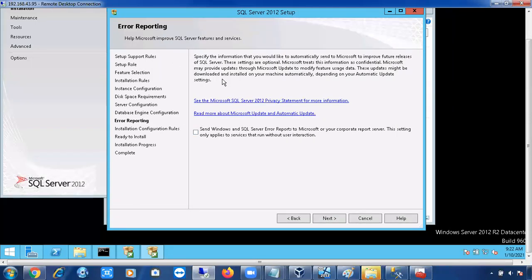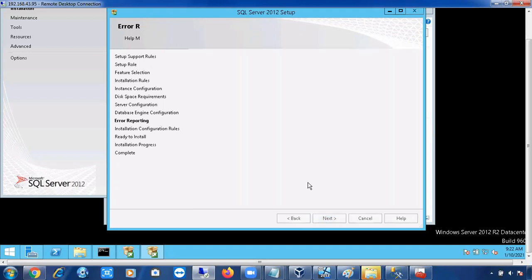Error reporting, if you want to report the errors to Microsoft directly, you can select this option, but again it needs an internet connection. Your server doesn't have an internet connection, so no need to select this option. Simply go next. Okay, that's it.